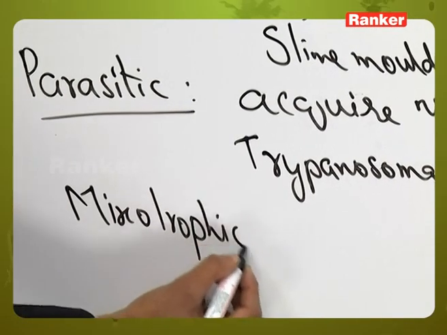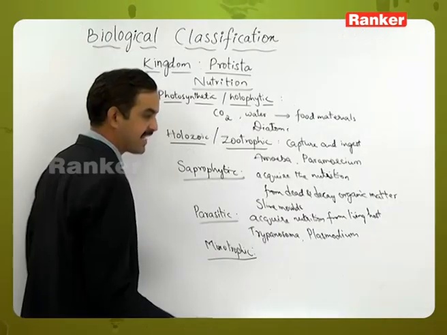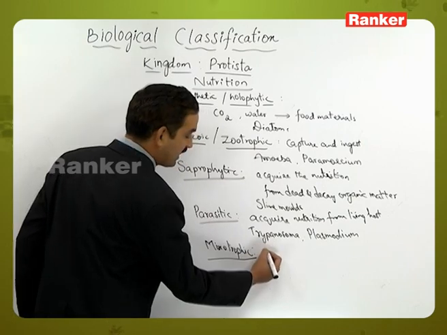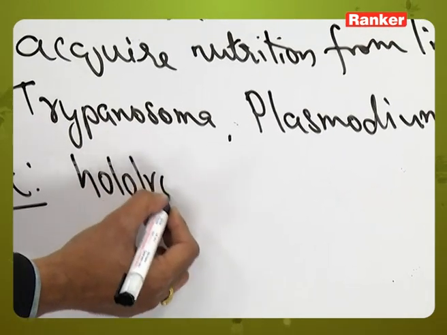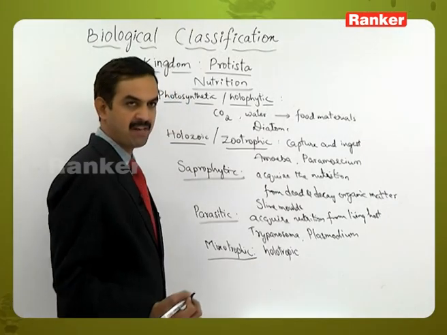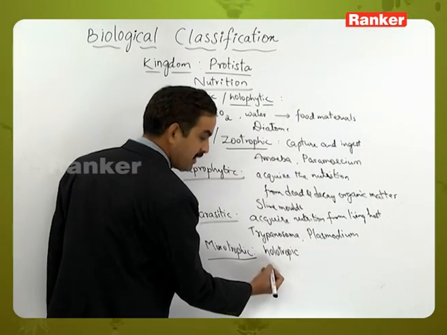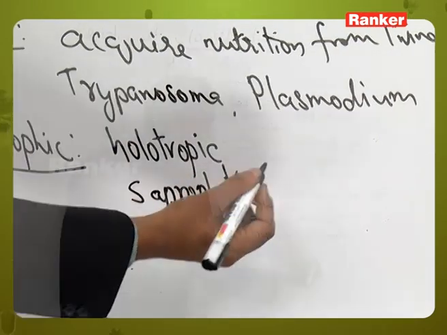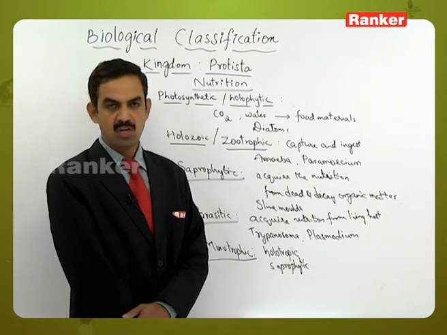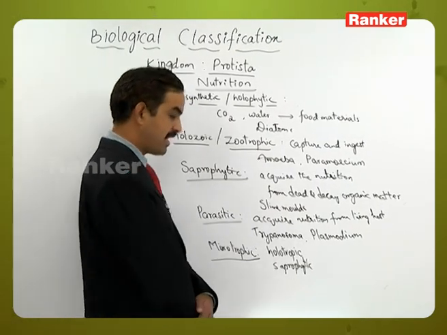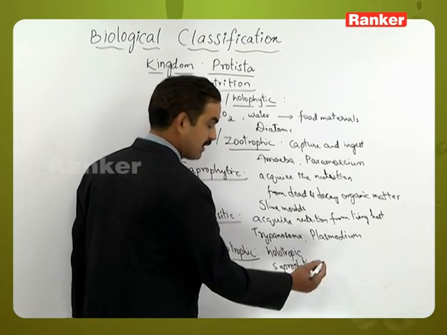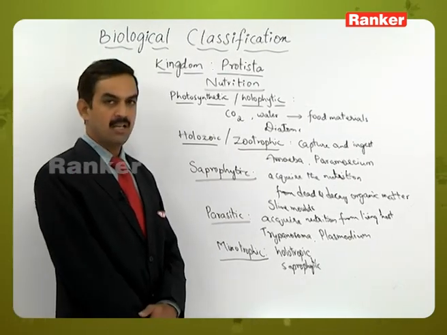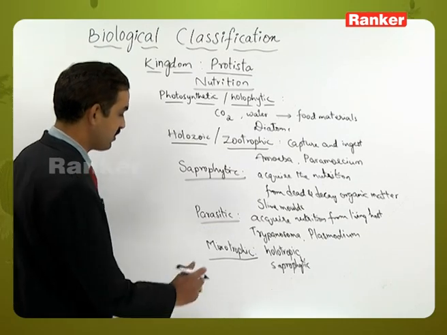type of nutrition. This is the type of nutrition where they exhibit a dual nature of nutrition depending upon the conditions. Like in euglena, they may show holophytic type of nutrition whenever light is available, and at the same time they may exhibit saprophytic type of nutrition whenever the conditions are not suitable or whenever light is not available. This nature can be exhibited by some members like euglena. Such organisms show the mixotrophic type of nutrition. Then the next one is the symbiotic type of nutrition.